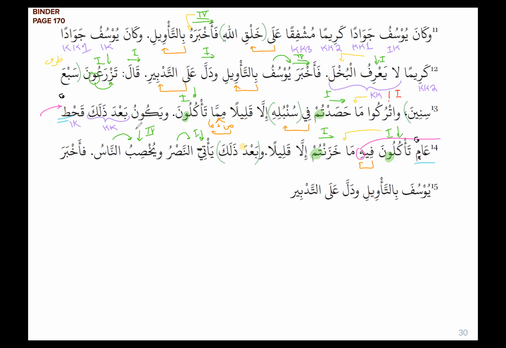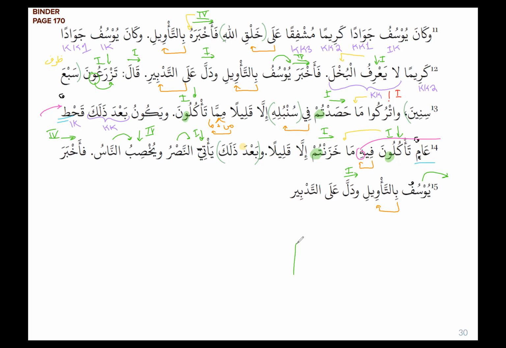فأخبر يوسف بالتأويل. This is also a typo. This should be Yusufu. So Yusuf informed them of his interpretation, and he is repeating what we saw earlier. فأخبر, the fa is عطف. أخبر is form four madi. Yusufu is our fa'il. بالتأويل is our jar majrur. دل is going to be our past tense form one.